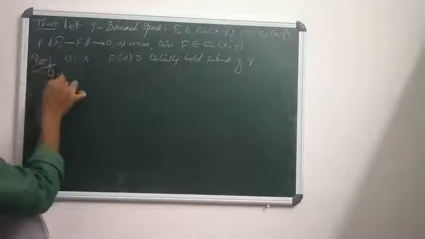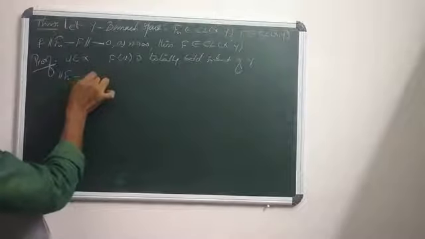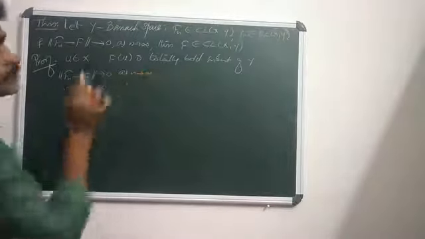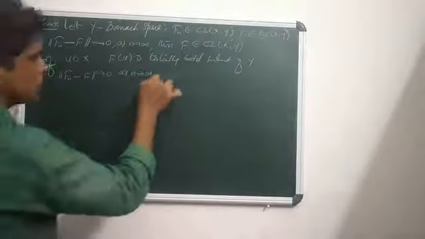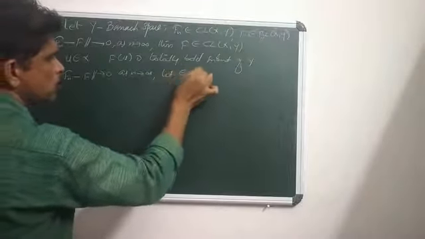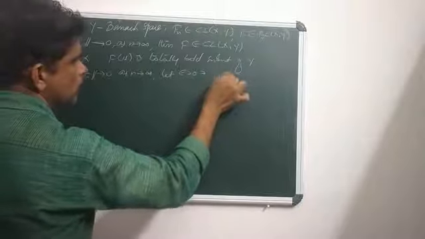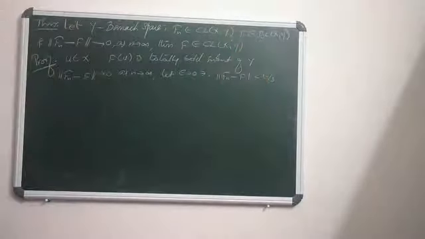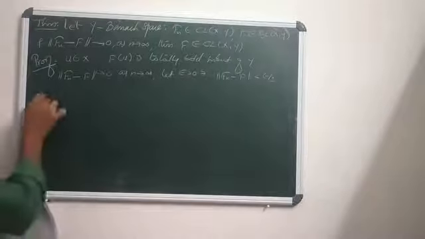Listen, it is given that norm Fn minus F tends to 0 as n tends to infinity. So we choose an epsilon positive such that norm Fn minus F is strictly less than epsilon by 3, where n equals 1, 2, 3, and so on. But what is Fn?